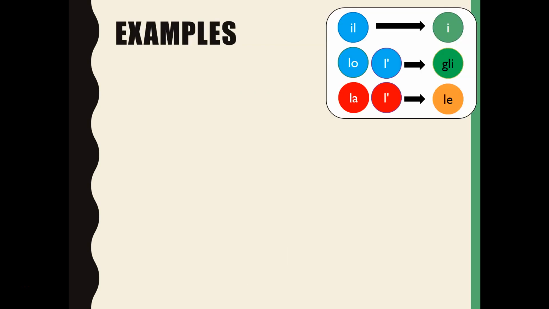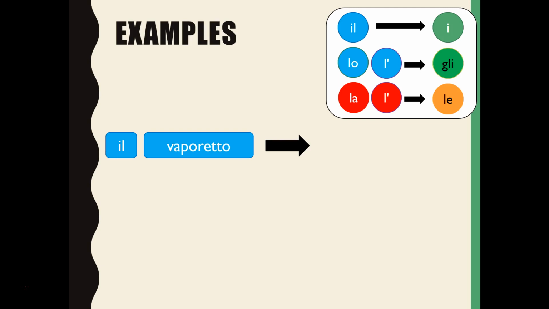We'll keep the rule in the top right-hand corner just to remind us as we work through it. Let's start off with vaporetto, a masculine noun. As most masculine nouns do, its definite article is il. If we want to transform that into the plural, so instead of saying "the ferry" we're going to say "the ferries", we will simply change il to i, just like our rule at the top, and vaporetto goes to vaporetti. If any of this is sounding a bit confusing, make sure you go back and have a look at the definite articles in the singular video or the plural rule video.